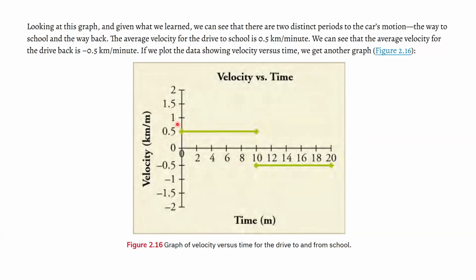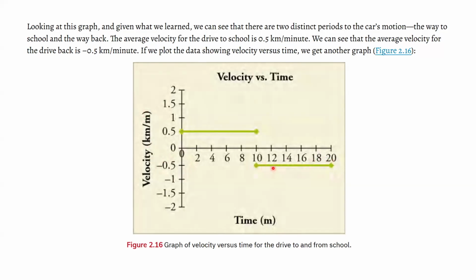And so you had a constant velocity going to school. But now something maybe interesting happens that we haven't seen before. Here it's negative 0.5 kilometers per minute, and this is the drive back home.